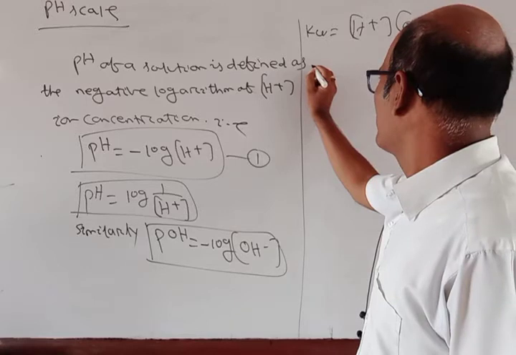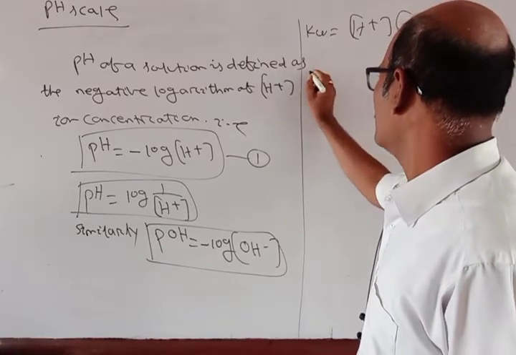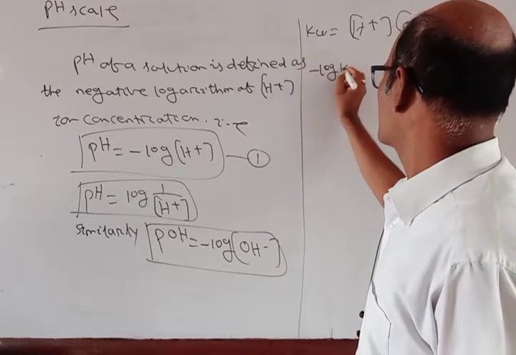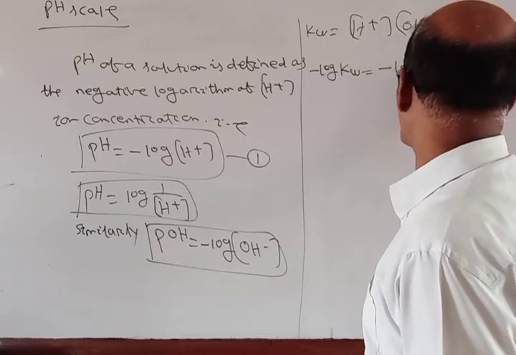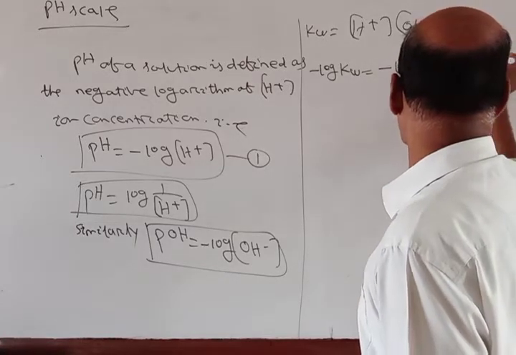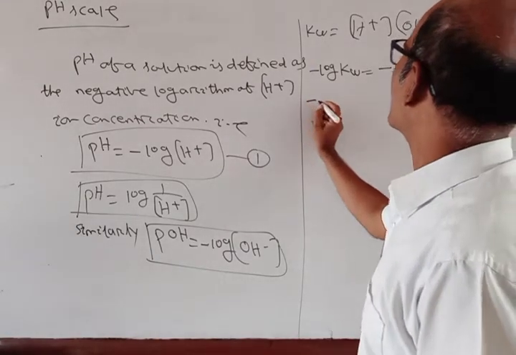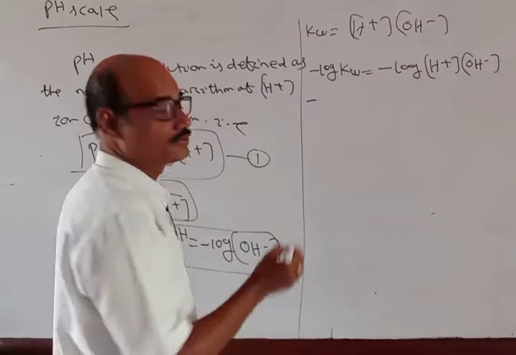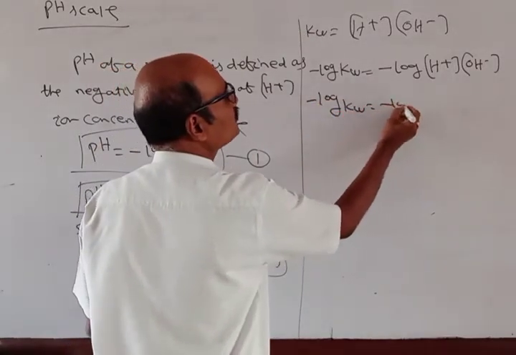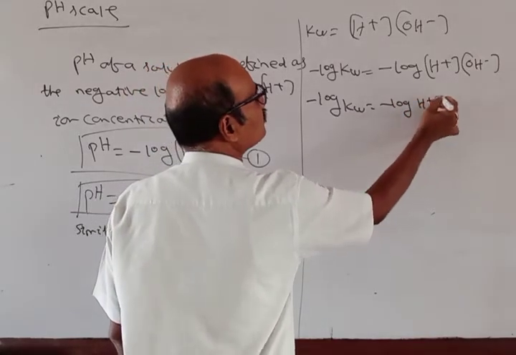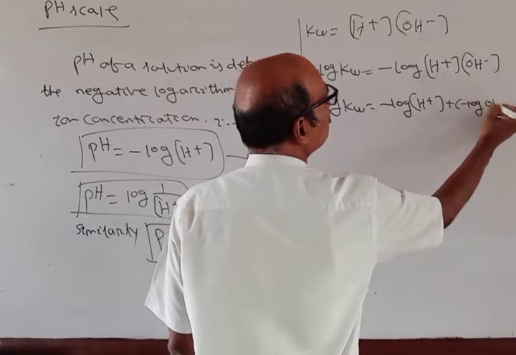So minus log Kw is equal to minus log H plus into OH minus. Now minus log Kw is equal to minus log H plus, minus log OH minus.